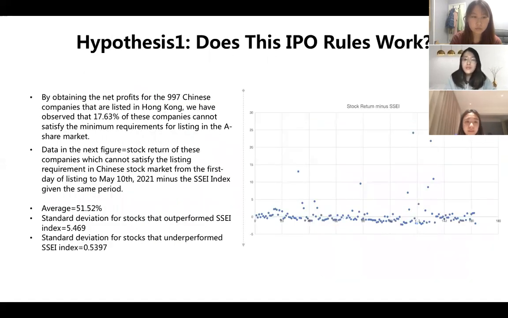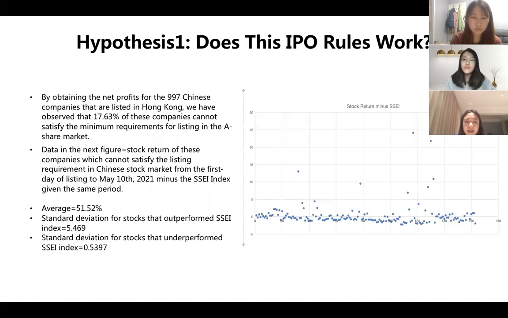By obtaining the net profits for the 9,097 Chinese companies that are listed in Hong Kong, we have observed that 17.63% of these companies cannot satisfy the minimum requirement for listing in the A-share market. According to the figure, after calculating the stock return of companies not eligible to trade on the A-share market from the first day of listing to May 10, 2021, and subtracting the SSEI index over the same period, we have found that the average of this figure is